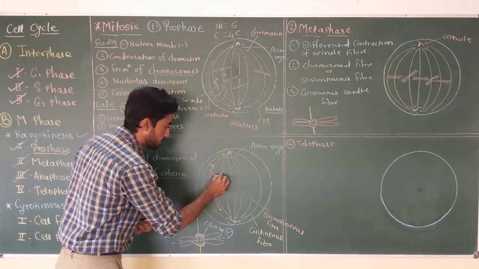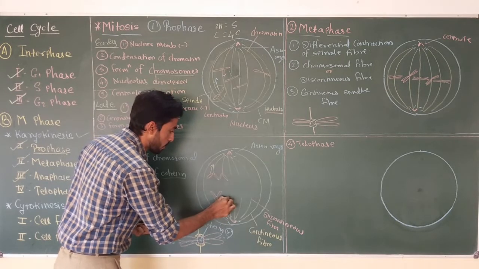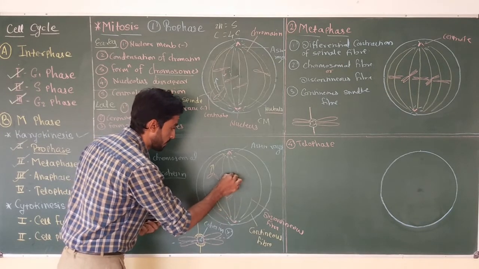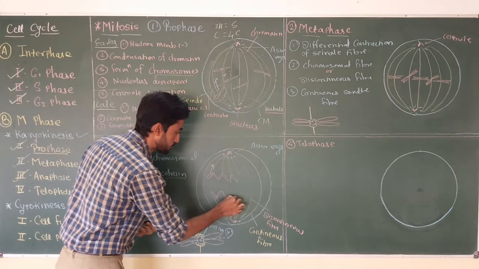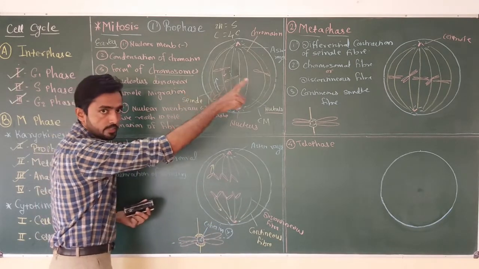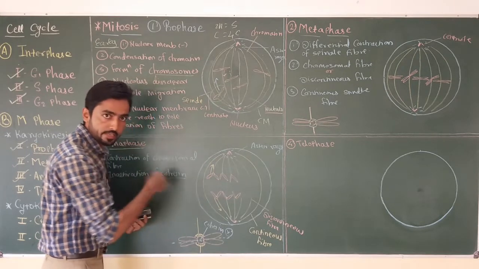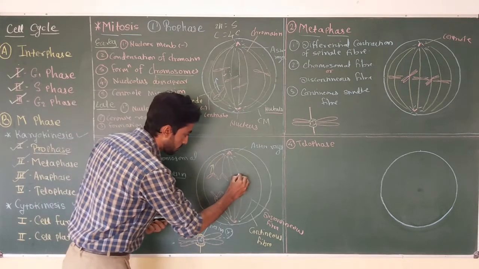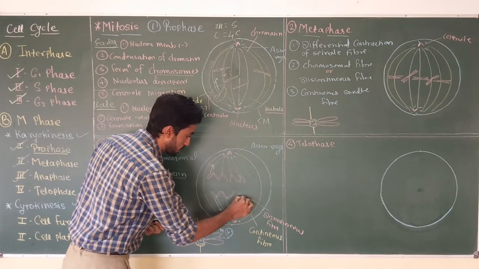Same thing with all the chromosomal fibers. From the first phase, we have considered a cell with 5 chromosomes as an example. So I am showing 5 daughter chromosomes here.